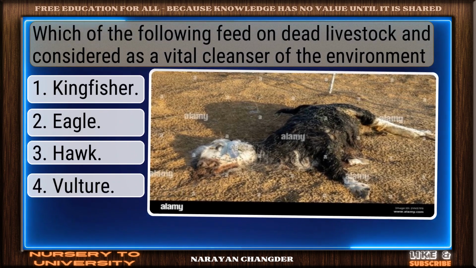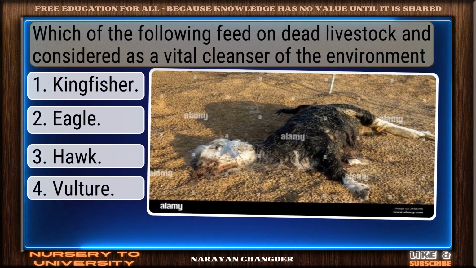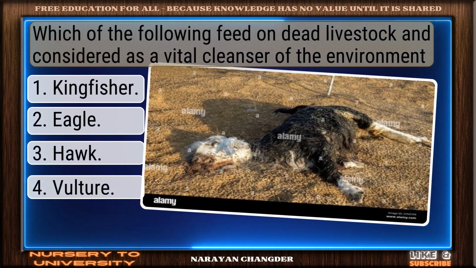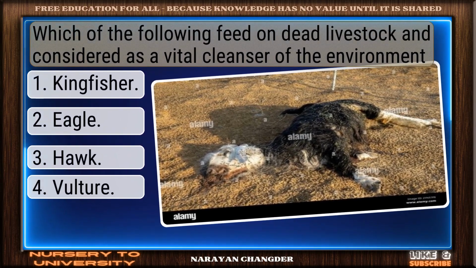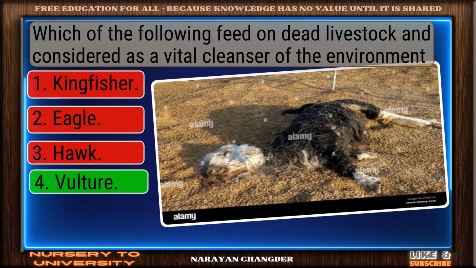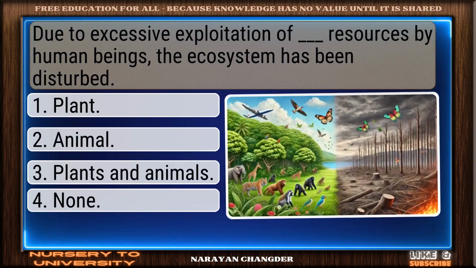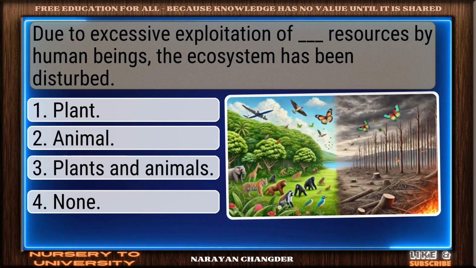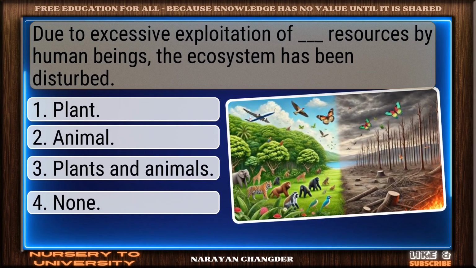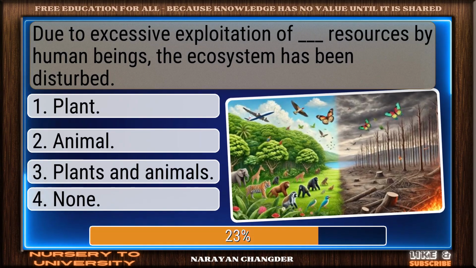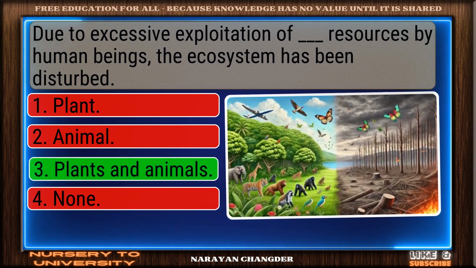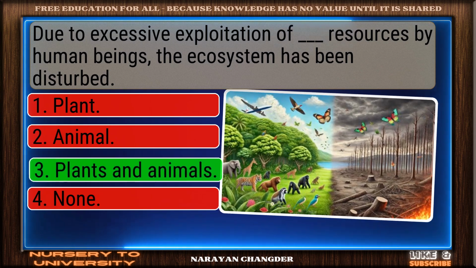Question number 36. Which of the following feed on dead livestock and considered as a vital cleanser of the environment? Right again. Vulture is a valid answer. Question number 37. Due to excessive exploitation of dash resources by human beings, the ecosystem has been disturbed. Valid point. Plants and animals is true.